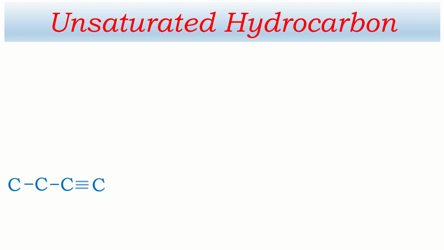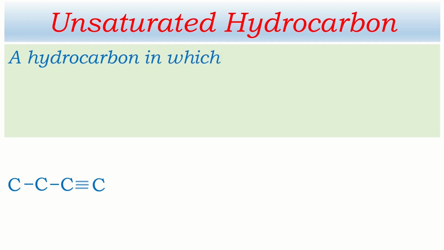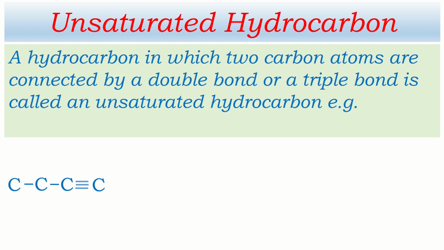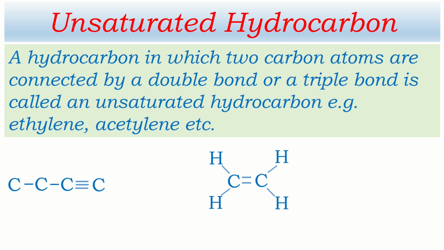We can define unsaturated hydrocarbon this way. A hydrocarbon in which two carbon atoms are connected by a double bond or a triple bond is called an unsaturated hydrocarbon. For example, ethylene, acetylene, etc. Now I want to go through example. Ethylene, its structure is like this.